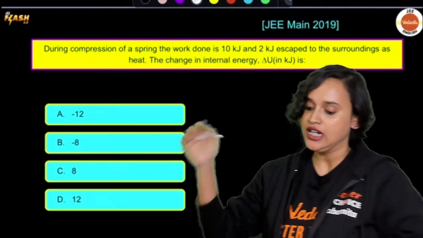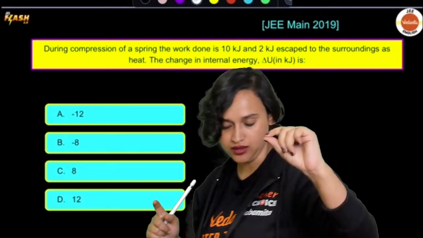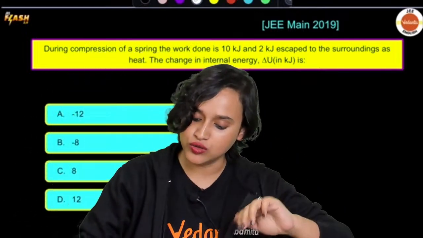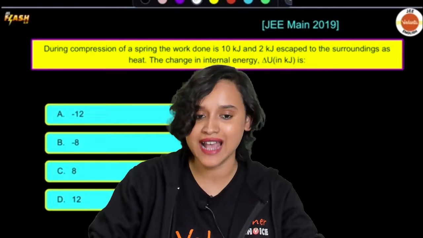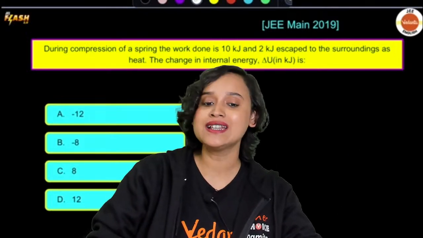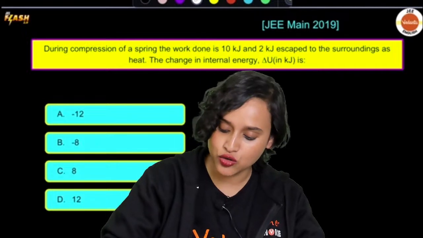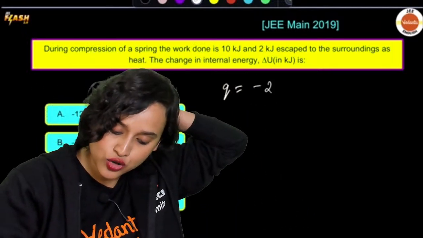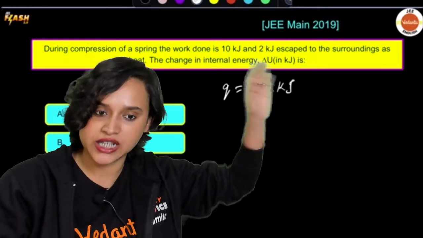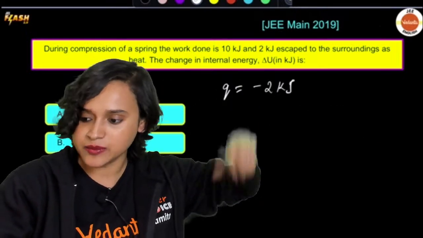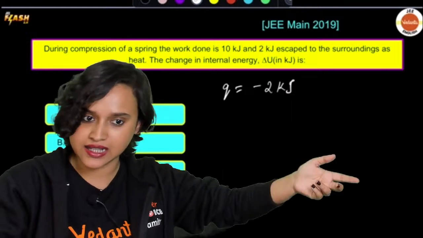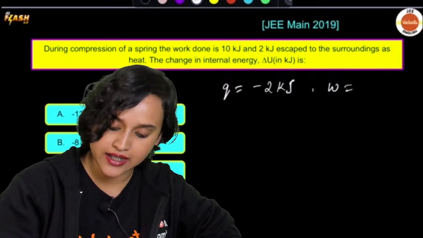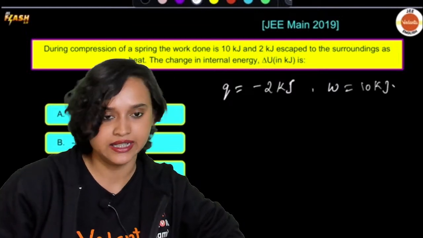Let's read the question. During compression of a spring, the work done is 10 kilojoule and 2 kilojoule escaped to the surroundings as heat. What is the change in the internal energy? So what is given to you is that Q is equal to minus 2 kilojoule, because it escaped out, right? And we can also see that the work done is equal to 10 kilojoule.